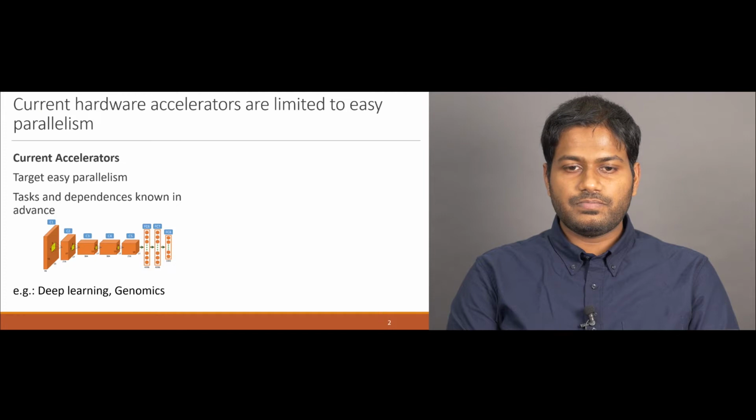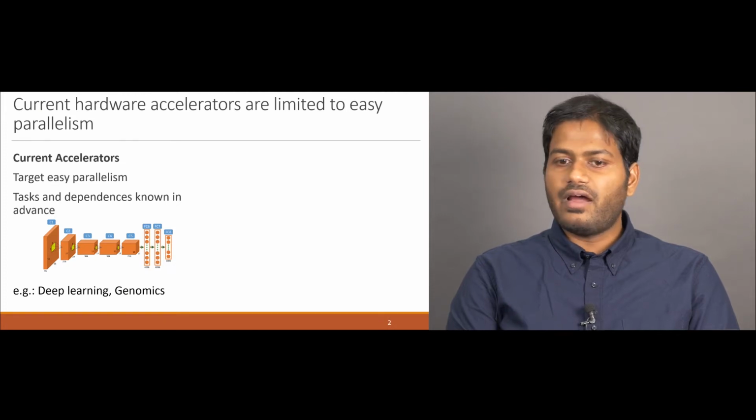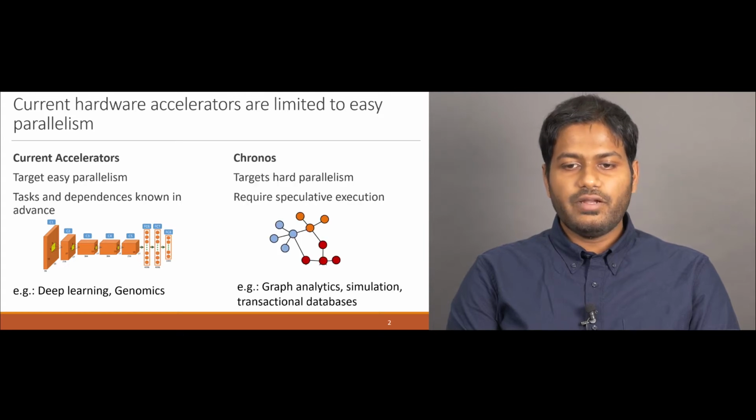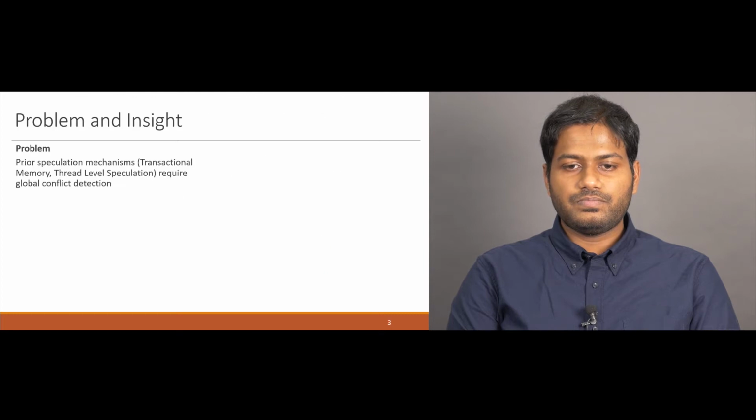We observe that current accelerators have mostly focused on applications with easy parallelism, where tasks and dependencies are known in advance and parallelism is easy to extract. These kind of problems are common in domains like deep learning and genomics. In contrast, Chronos targets applications which are hard to parallelize, where speculative execution is often required to extract parallelism. These kind of applications are present in graph analytics, simulation, and transactional databases.